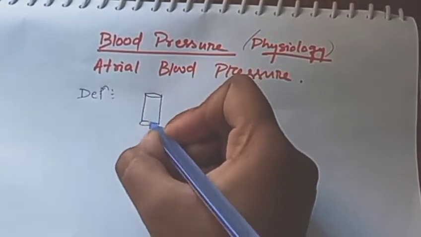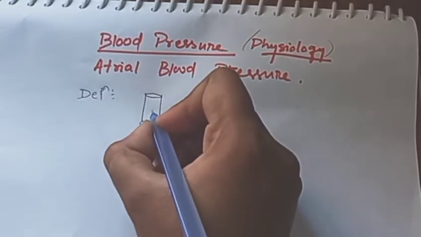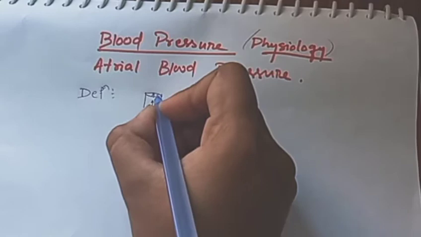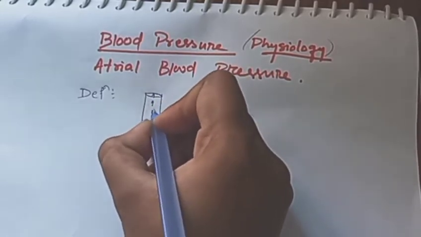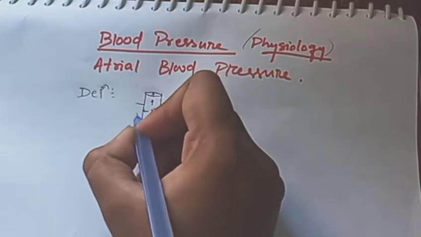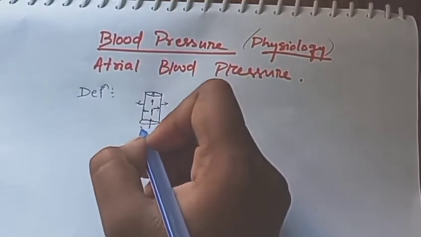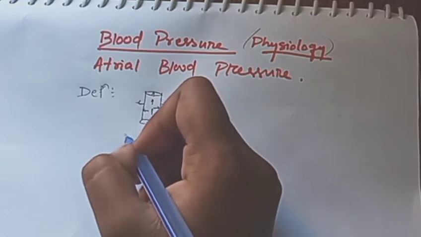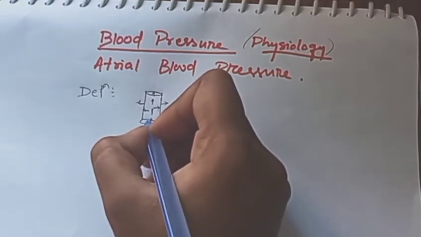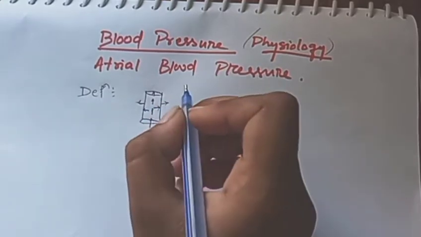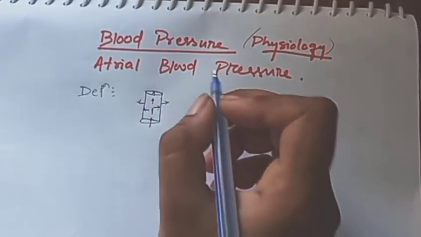In this blood vessel there is a column of blood, there is flow of blood, which forms a column, and each column gives pressure on the lateral wall of the blood vessel. So the pressure exerted by a column of blood on the wall of arteries is known as arterial blood pressure.